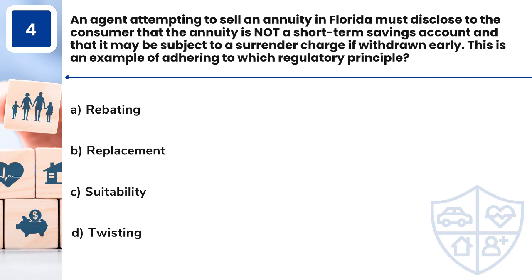Question 4. An agent attempting to sell an annuity in Florida must disclose to the consumer that the annuity is not a short-term savings account and that it may be subject to a surrender charge if withdrawn early. This is an example of adhering to which regulatory principle? A. Rebating. B. Replacement. C. Suitability. D. Twisting.